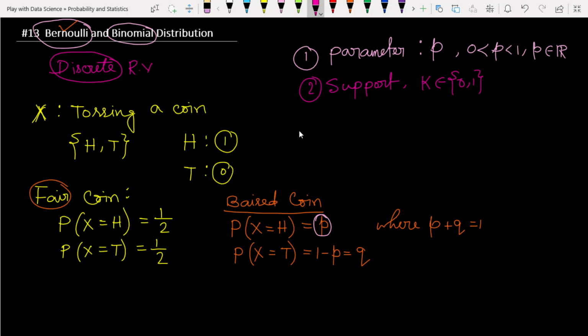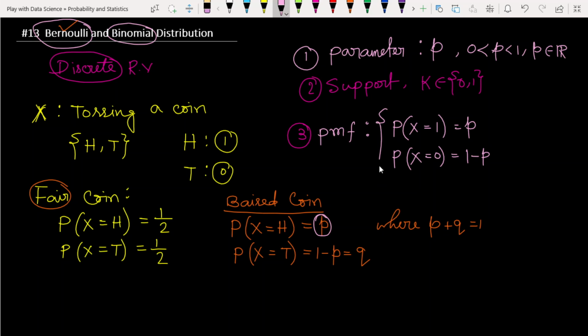Now what will be the probability mass function of the Bernoulli distribution? The probability mass function will be: if the outcome is 1, it will simply be p, the probability, and if the outcome is 0, it will be 1 minus p.